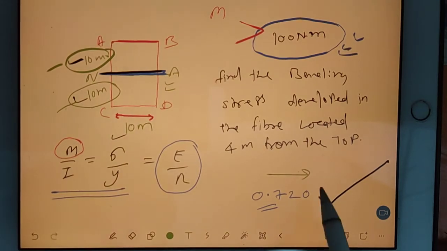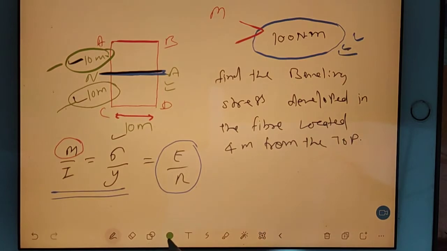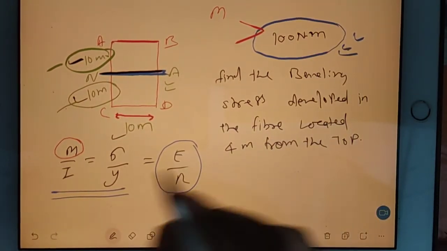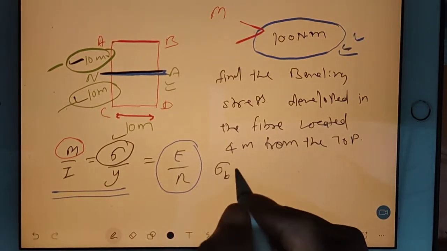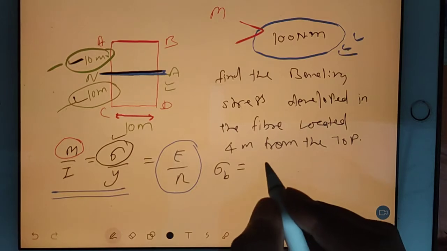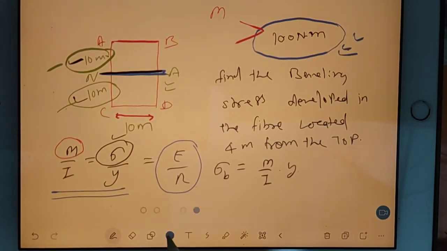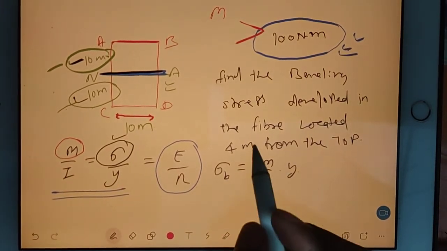Now see, if you are able to solve this question, very good. Now how to find out this? This sigma you find out. So this sigma is nothing but sigma B that you can arrange. May I multiply y here. Here, what kind of mistake students will do? They may do mistake with this 4 meter.